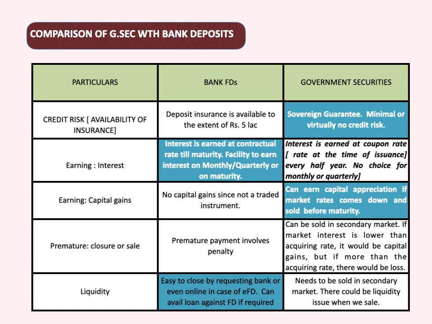But for liquidity, bank deposits are easier to operate. I can go to my branch at any time, and nowadays on the platform itself I can open an FD. I can get the premature payment at any point of time. Of course, as per the bank's rules, some penalty will be there depending on the rules framed by each bank.